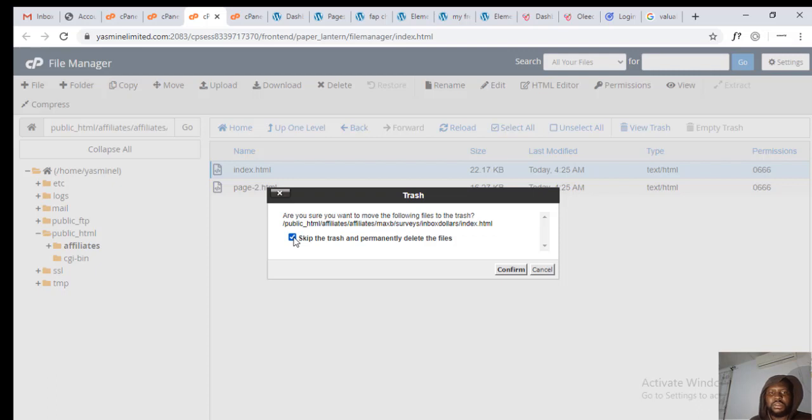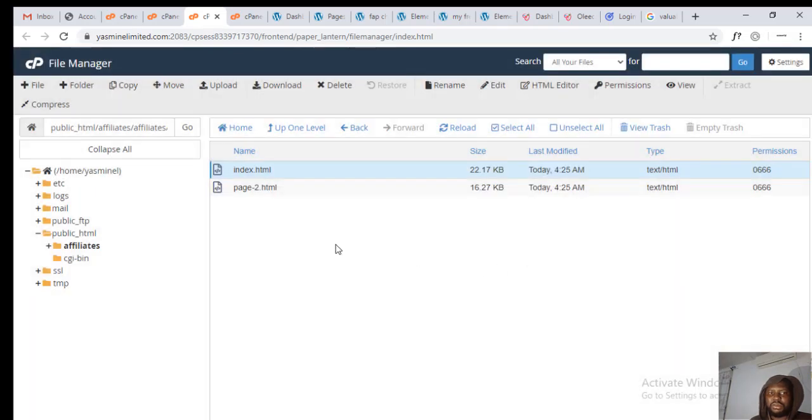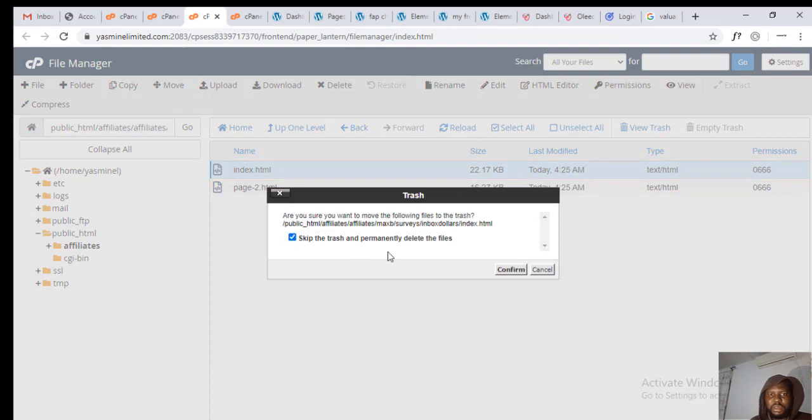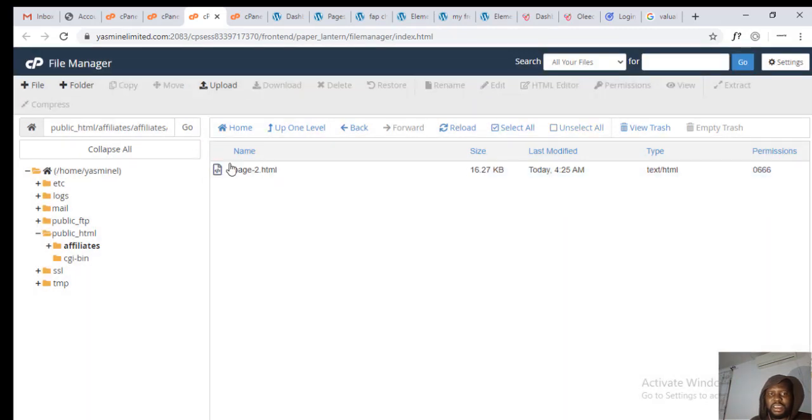I really don't know if this will affect anything, because that's supposed to be okay. Let's test something first. Let's see if it will affect anything, because index.html is supposed to be the home page. But let's see what happens here if we do it this way.